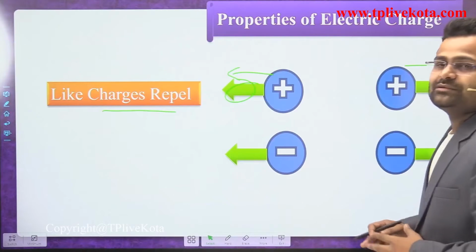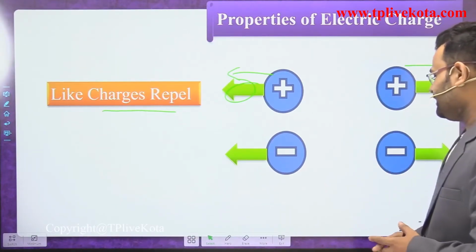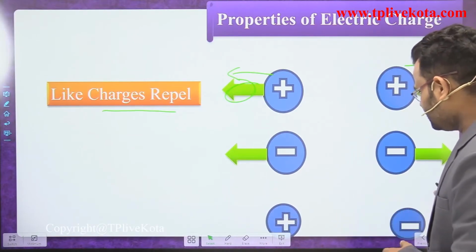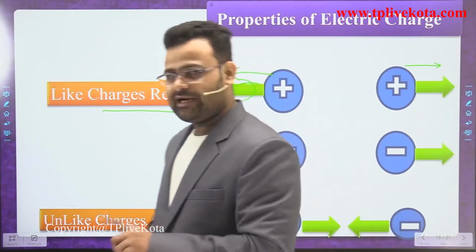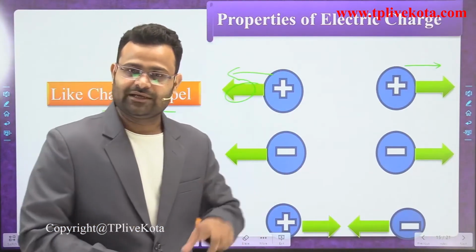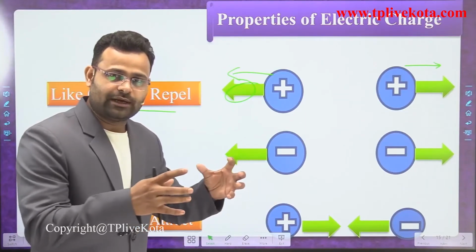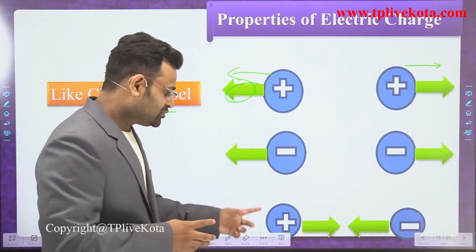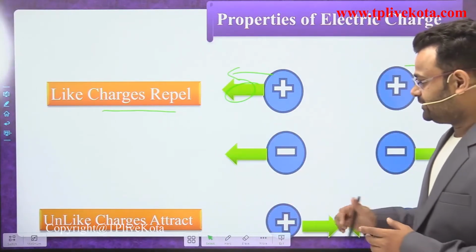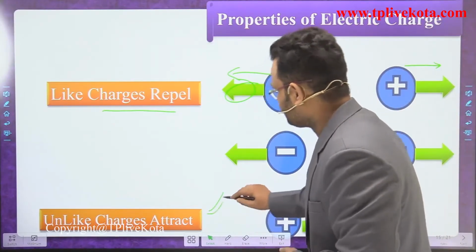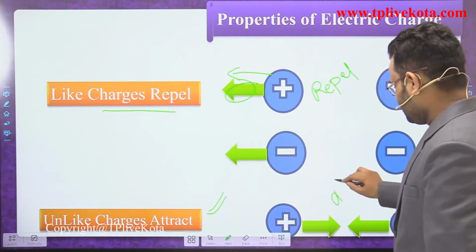If there are different charges, one positive and one negative, dear students, what is the force between them? That time, with unlike charges, one positive and one negative, they apply a force coming close to each other. So it is called that unlike charges apply attraction. Like charges repel and unlike charges attract each other.